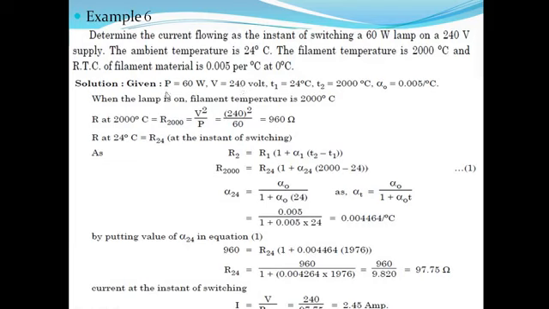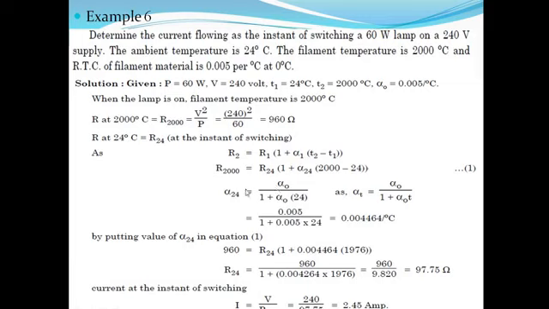So for this again the power rating is given. First find out the resistance at 2000 degrees centigrade, that is the hot resistance. Then at 24 degrees centigrade find out the value of alpha. First you find out alpha 24.